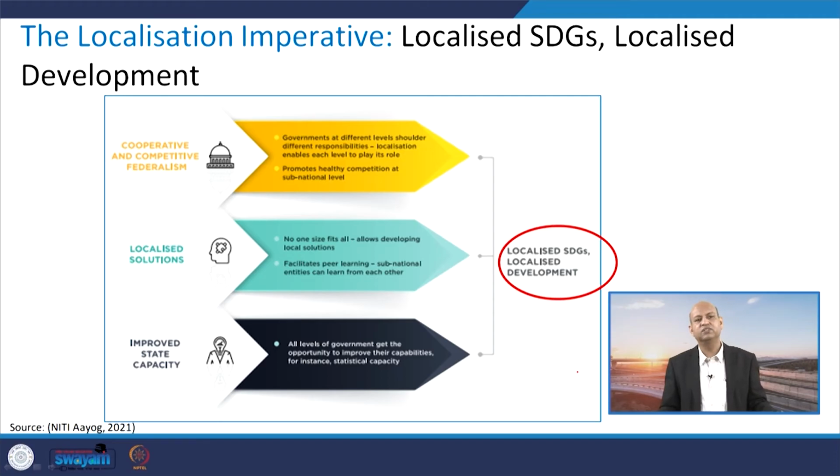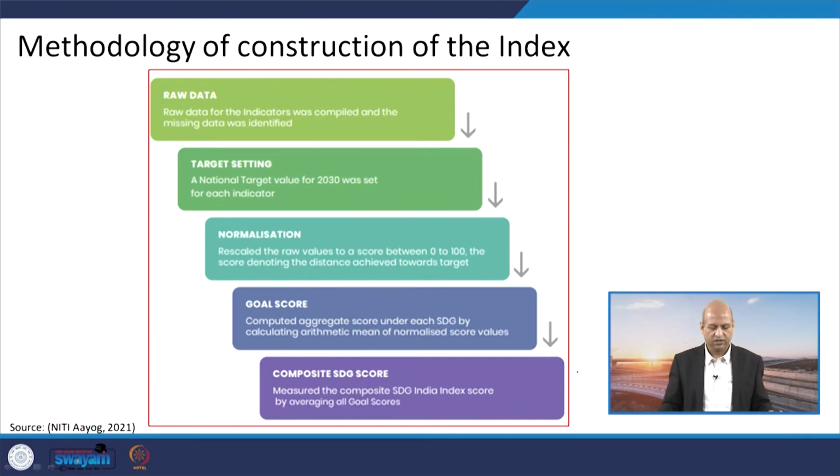Then there are the localization imperatives of these SDGs, because it helps in having state-wise programs or policies. A one-size-fits-all solution may not help, because of geographical challenges and socio-economic challenges; different programs are needed. So the states can really go for some localized approach in these indices or the particular indicators which they want to use.